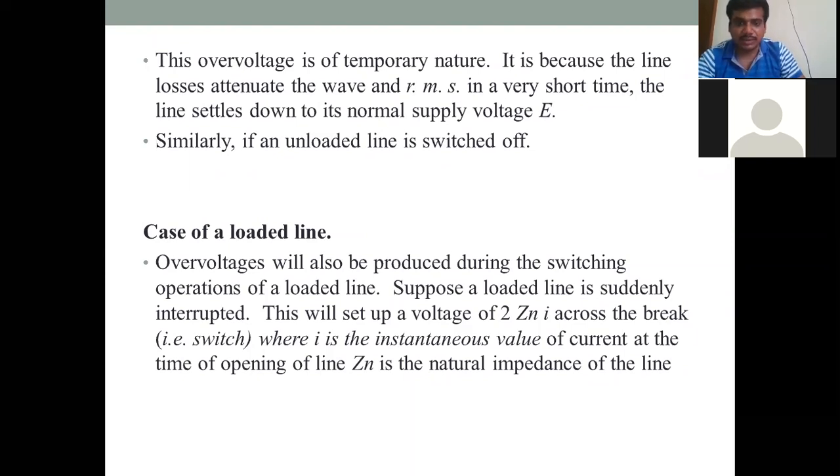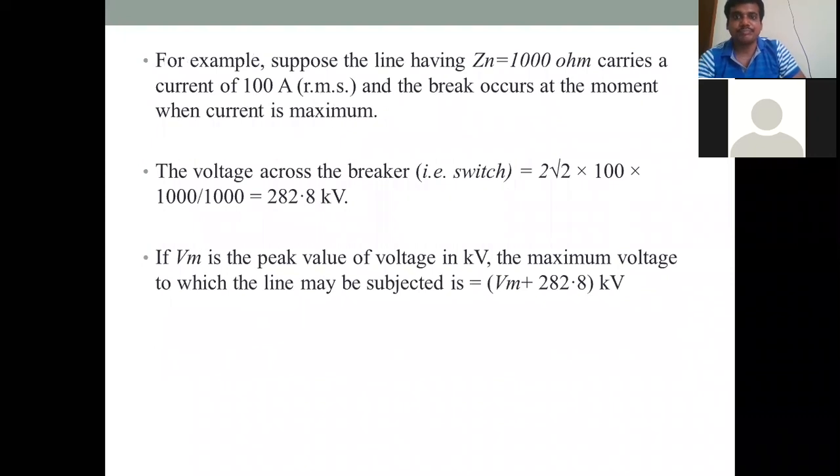At this condition, the voltage steps up by 2 Zn I, where I is the instantaneous value of the current at the time of opening of the line. At no load you will not have much effect with respect to current, but at the loaded condition the main parameter to be considered is the line. Zn is the natural impedance of the transmission line. So the surge is twice Zn into I, which is what happens in the case of the loaded line. This is one example calculation that is given.